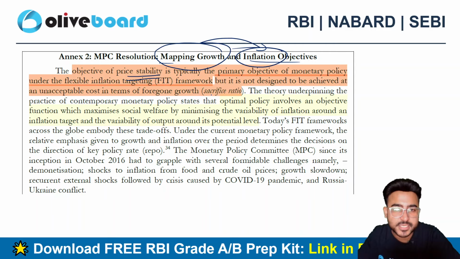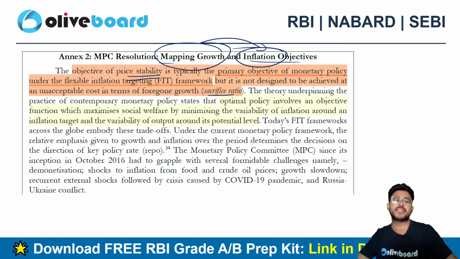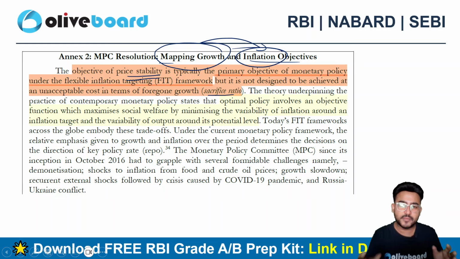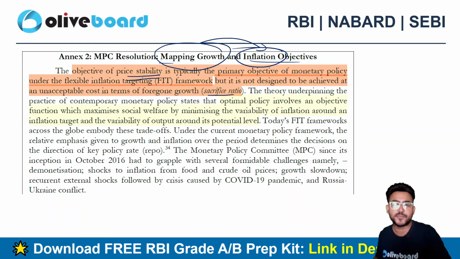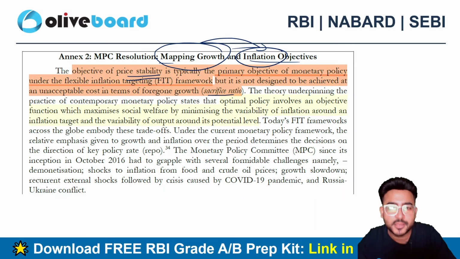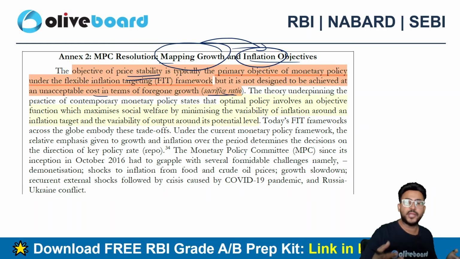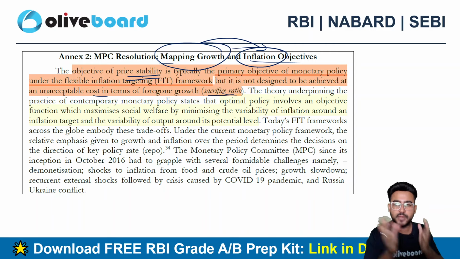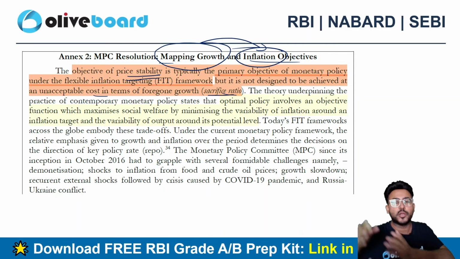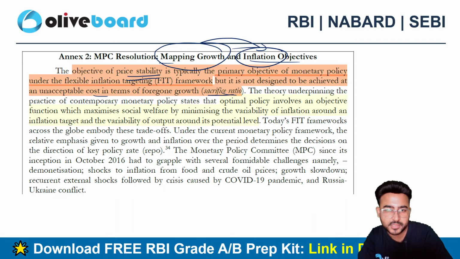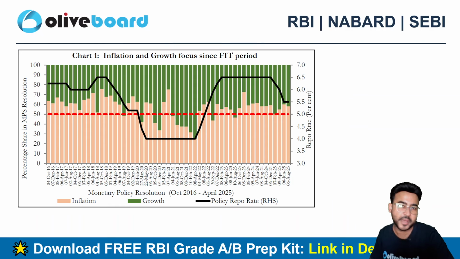Okay, so here it is written sacrifice ratio. What do you mean by sacrifice ratio? We need the inflation targeting. We need that the inflation can remain in a particular target, but we don't need that at the cost of our growth. That's what sacrifice ratio is all about. I'm ready to definitely keep the inflation within the range, but that should not come at the cost of my growth, right? That's what is written here in this particular para.